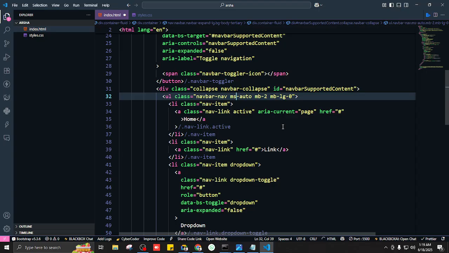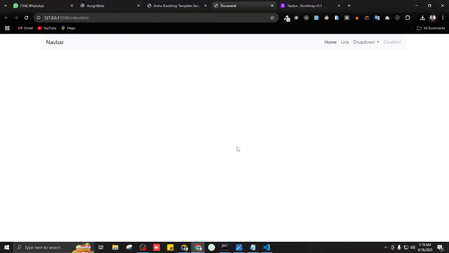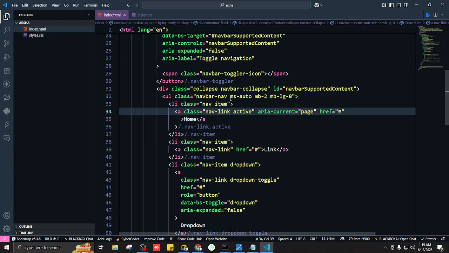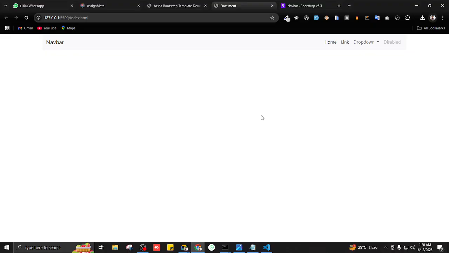If we give all the space to the left side, what would happen to these items? They all would be pushed towards the right side. So basically MS refers to take all the space from the right side and give it to the left side. What does ME refer to? Margin end, which would mean take all the space from the left side and give it to the end, that is the right side. If you want to do the opposite, we'll just do MS auto, giving all the space to the start. So if we have all the space in the start, everything is going to be pushed towards the right side. If we save it, it's now on the right side.